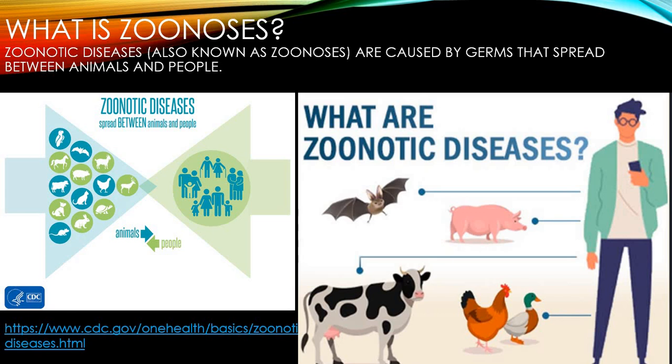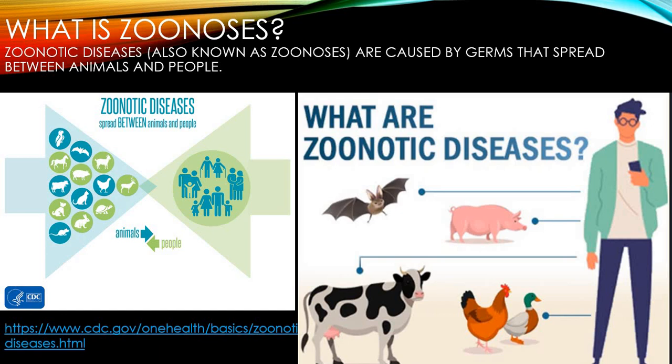We might come into contact with animals in either urban or rural settings, during travel, or while visiting animal exhibitions or farms. However, animals may carry harmful germs that can spread to human beings and cause illness, which is called zoonotic disease. So this is the brief introduction about zoonosis.